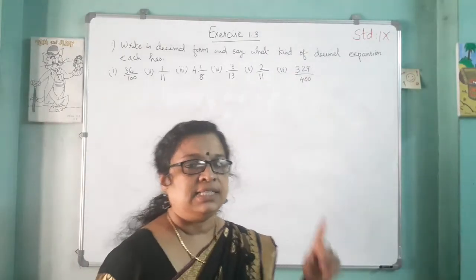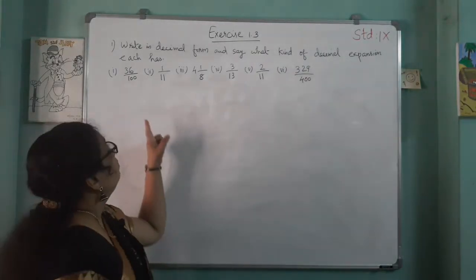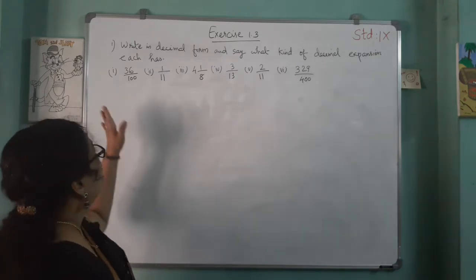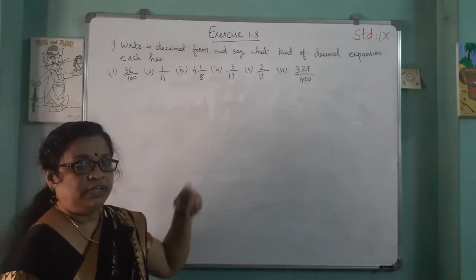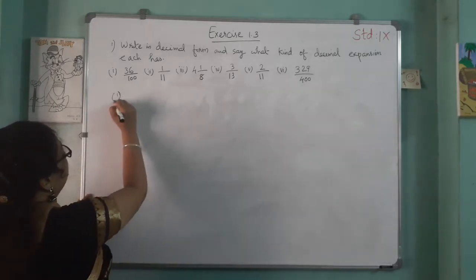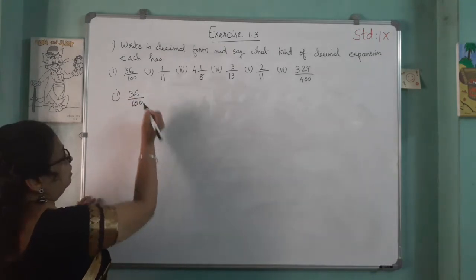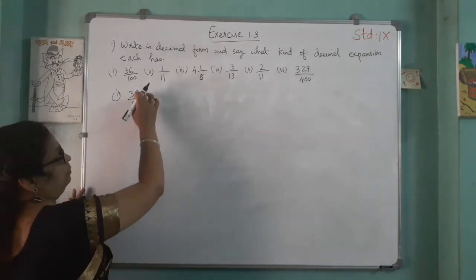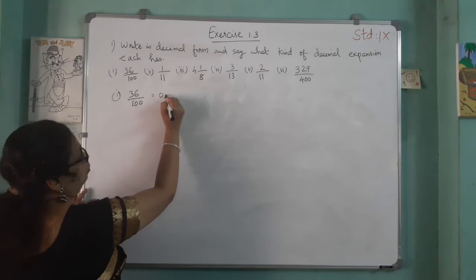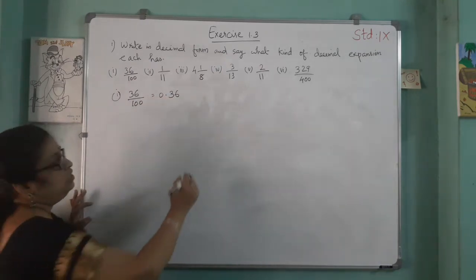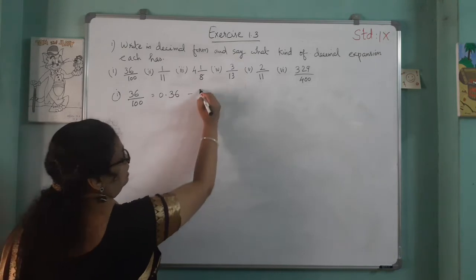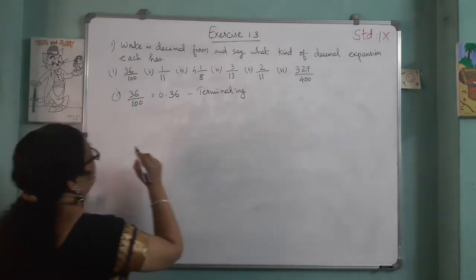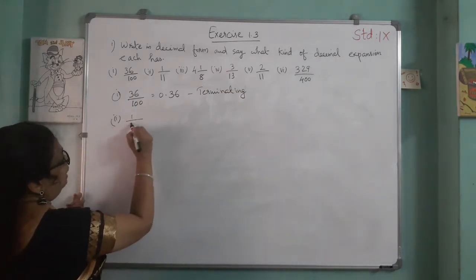Okay. Next exercise, exercise 1.3. First question: write in decimal form and say what kind of decimal expansion each has. There are 6 questions, we will do them one by one. First question, 36 divided by 100. We know that dividing by 100, we move 2 decimal places left. Here, 1, 2. So we get 0.36. What kind of decimal expansion is this? This is a terminating decimal.